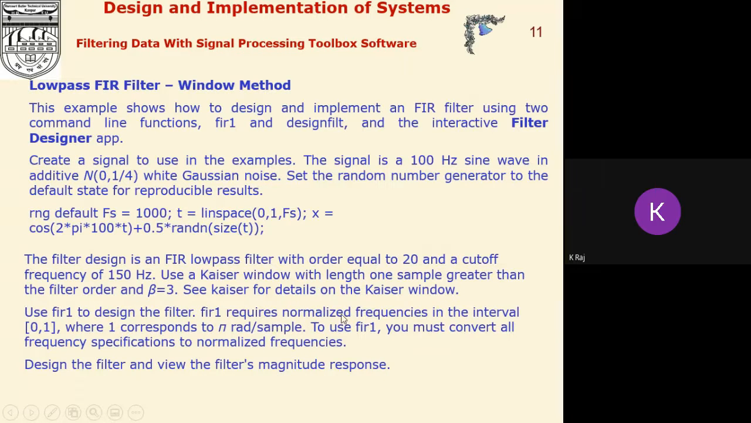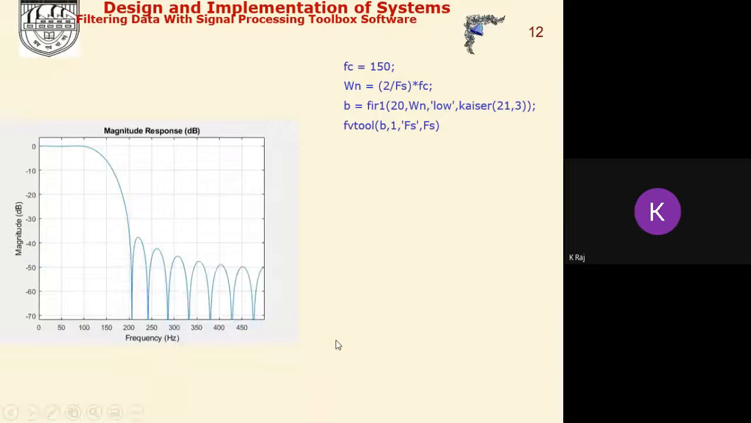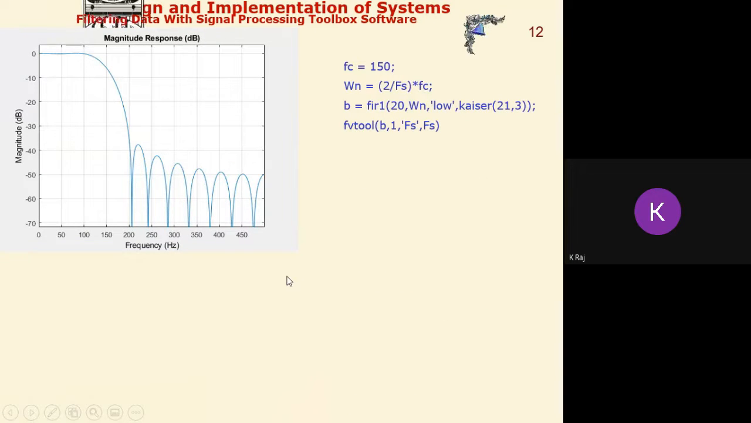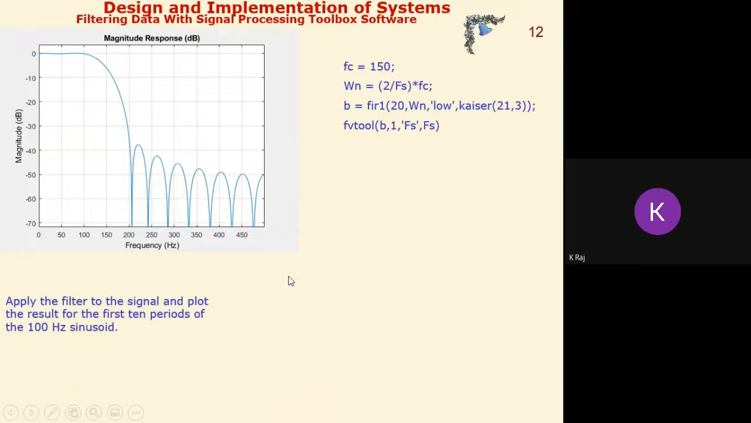fir1 requires the normalized frequency in the interval 0 to 1, where 1 corresponds to pi radians per sample. Now see here the filter that has been designed. Now suppose we utilize this filter for the purpose of filtering.